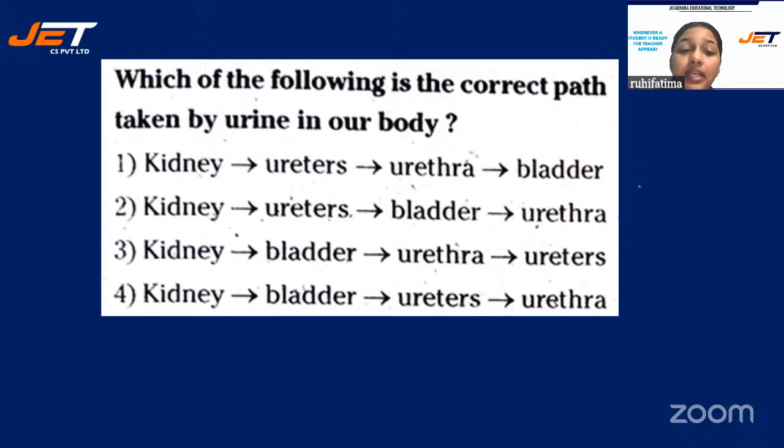Second option is kidney, ureters, bladder, and then urethra. Third option is kidney, bladder, urethra, and ureters. Last option is kidney, bladder, ureters, and then urethra. Which is the correct path for the formation of urine in our body?